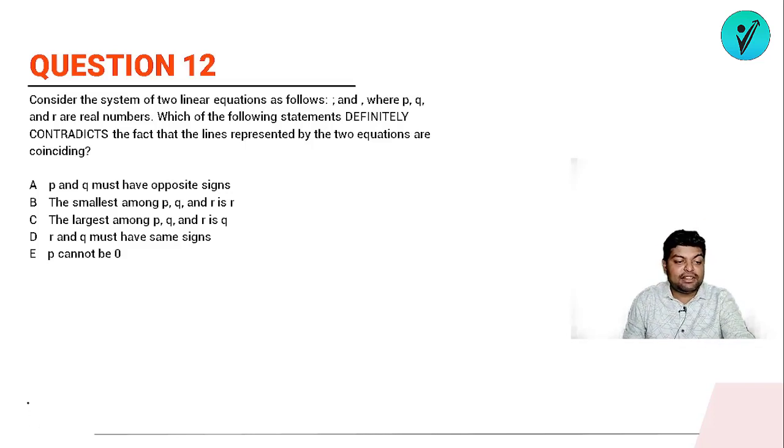So question number 12 is saying that consider the system of 2 linear equations as follows, where P and Q are, okay. Next, let's see question number 13.